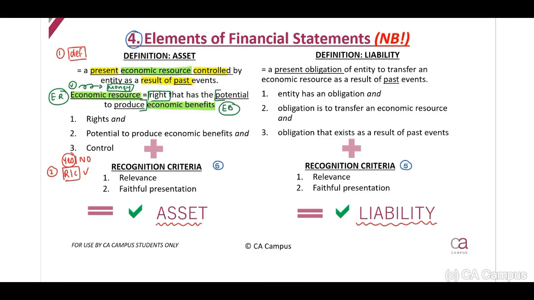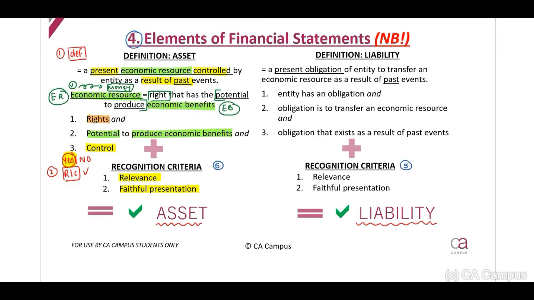Now, to be able to identify this as an asset, we will have to identify, one, are there rights involved? Plus, is there the potential to produce economic benefits? Plus, is there control? If your answer is yes, this is an asset, but we may only recognize the asset if this is relevant, it has relevance, and it can be faithfully presented.